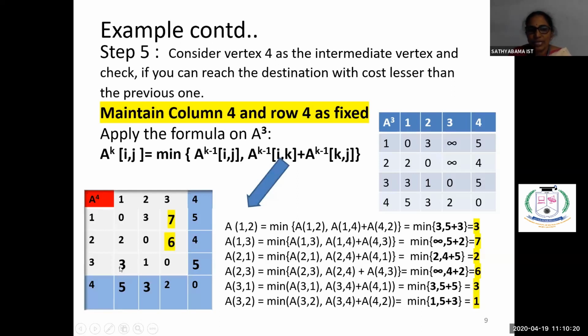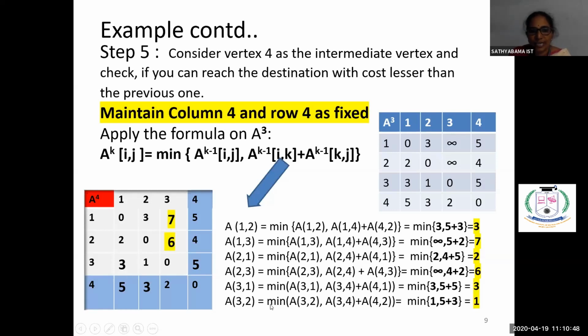Next, the third row, 3 comma 1. 3 comma 1 means the minimum among 3 comma 1, or whether through the fourth vertex we will get a better cost. So 3 comma 1 or 3 comma 4 plus 4 comma 1. So 3 comma 1 is 3, or 3 comma 4 is 5 plus 4 comma 1 is 5. So between 3 and 10, the minimum cost is 3. So for 3, 1, we are getting the cost as 3, the same value as the previous one.